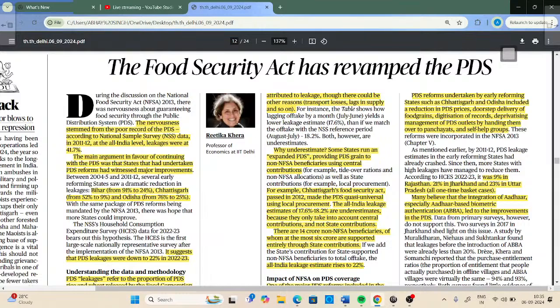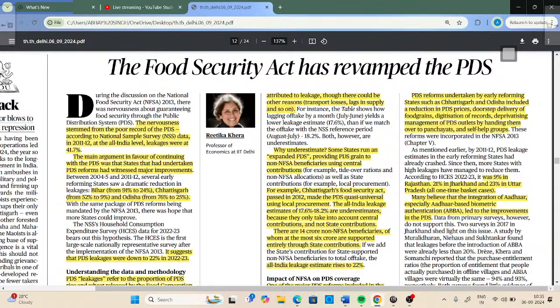Now this particular author had discussed so many things, such as the reforms that were introduced by various states in India. PDS reforms were introduced by Chhattisgarh, Odisha, and various other states. The reforms are basically the PDS prices, doorstep delivery of food grains, digitization of records and ration cards, and deprivatizing management of PDS outlets by handing them over to panchayats and self-help groups.